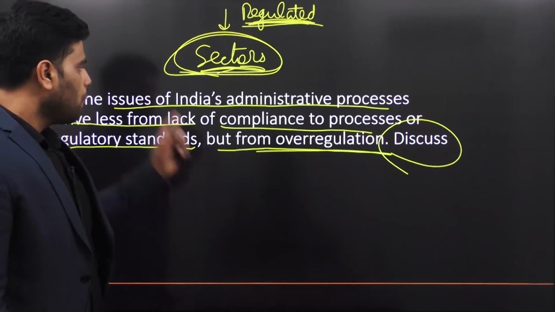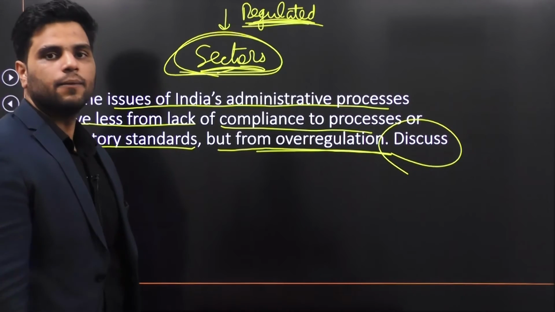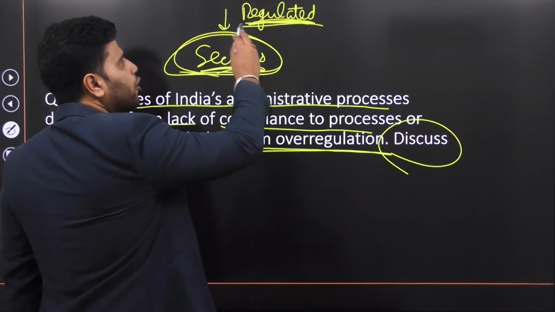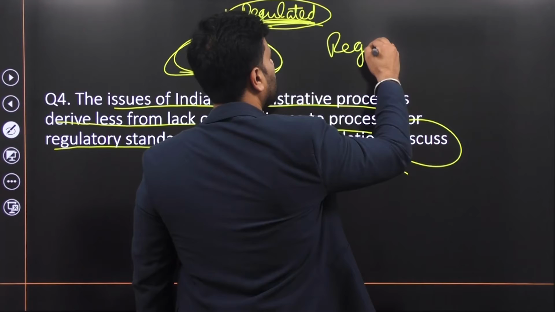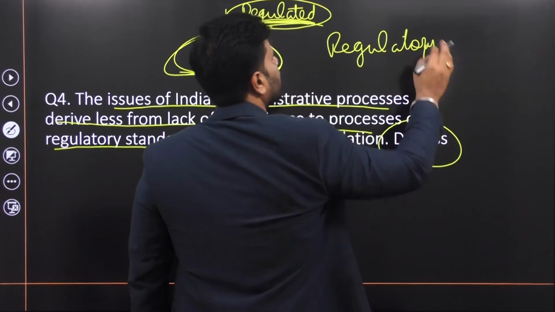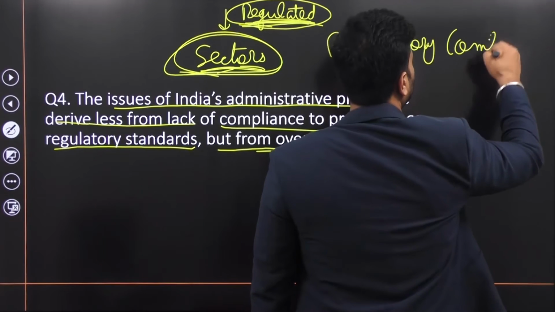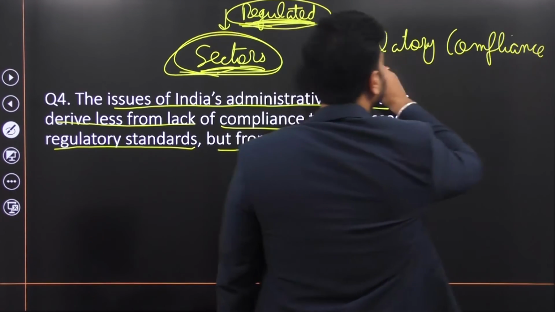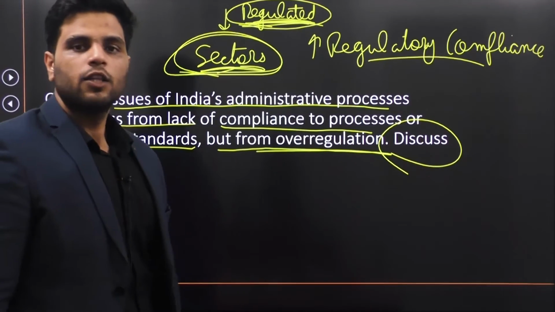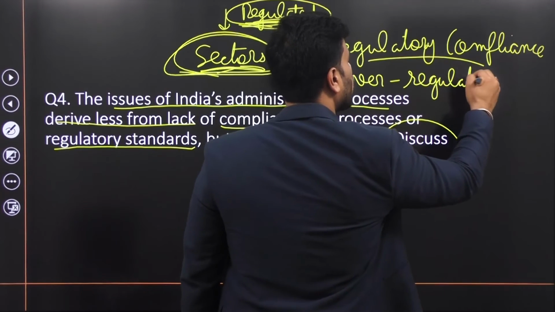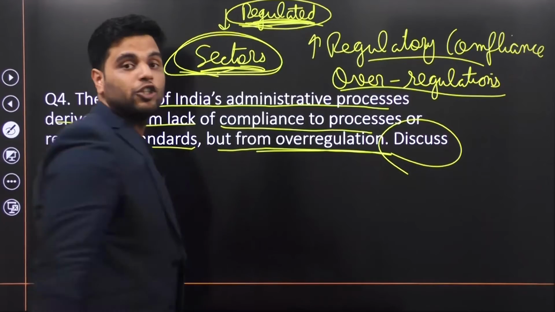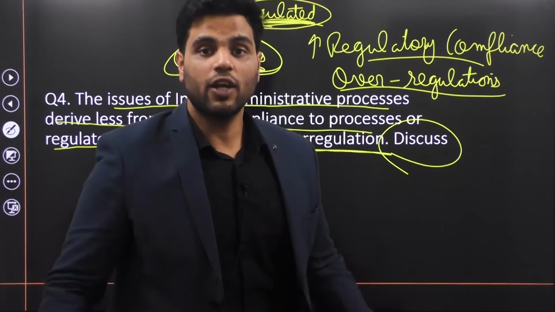One reason is this. Well, this question is arguing that it's not the reason. In India, regulations or regulatory compliance is not the problem. In fact, empirical evidence suggests, when we compare India with other countries, that in India, regulatory compliance is pretty good. The problem lies in over-regulation. Indian businesses, Indian corporates actually suffer from too many regulations. Too many regulations actually strangle the life out of these corporations. It's like a choke on their neck, right?